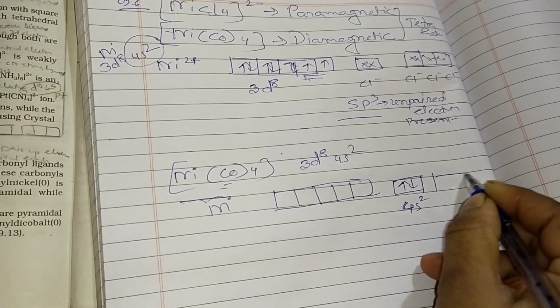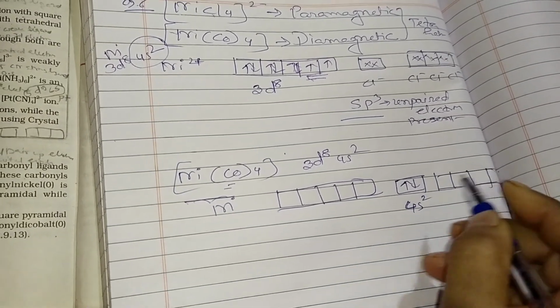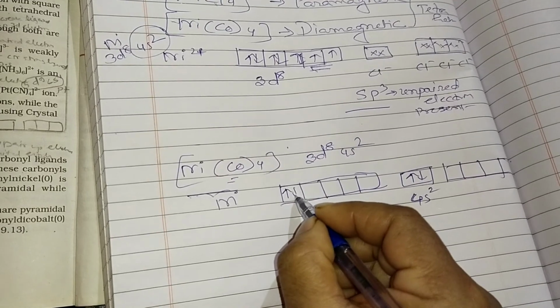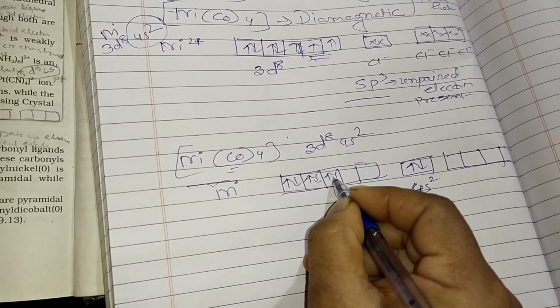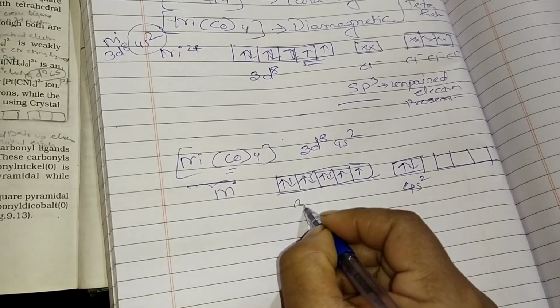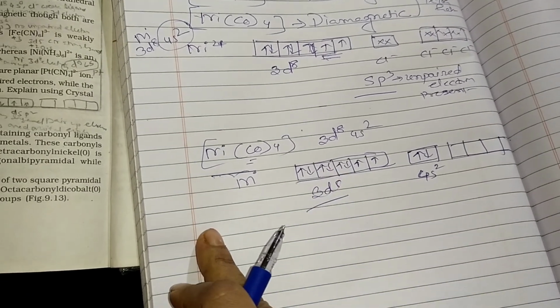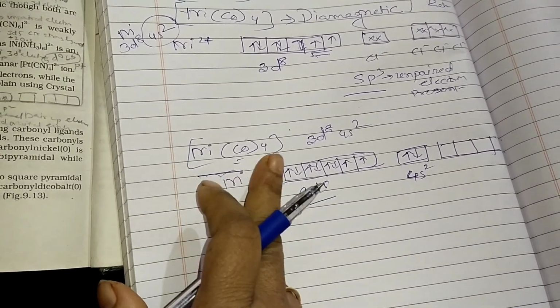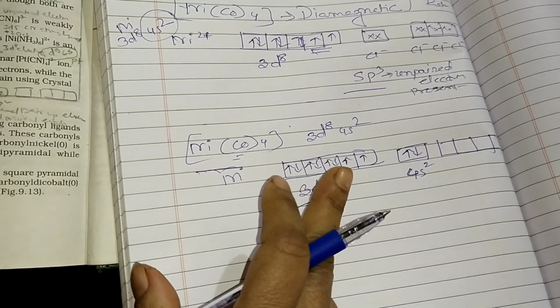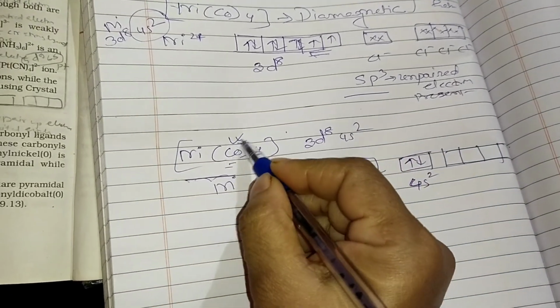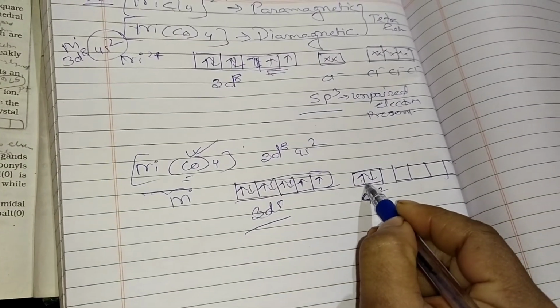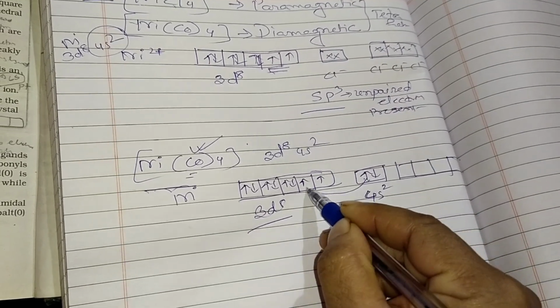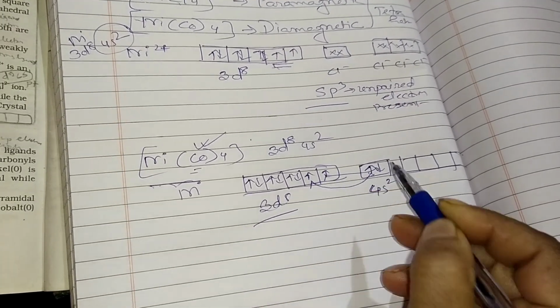4s2, and 4p is blank again. And here it is 1 2 3 4 5 6 and 7 and 8. This is actually the configuration of nickel tetracarbonyl, because nickel is without any charge. So as carbonyl is a strong ligand, these two electrons of 4s are coming and pairing with this 3d8.